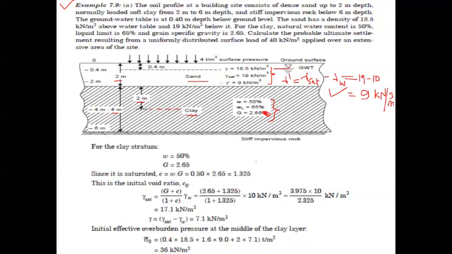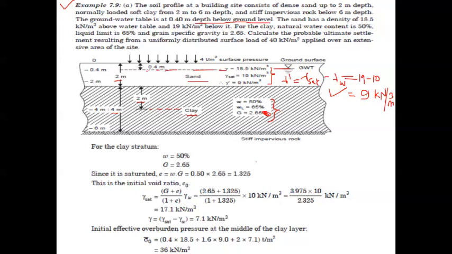The water table is existing at a depth of 0.4 meter below the ground level. Okay, so it is nothing but the location of the groundwater table. This is indicated here in the form of a dotted line.